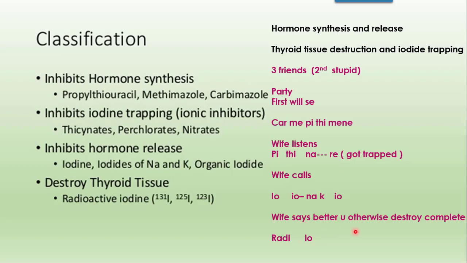Wife says better you नहा के आओ, otherwise I will destroy you. So destroy thyroid tissue, destruction of thyroid tissue. This is the last stage. Thyroid tissue destruction and the ultimatum. That means no next step, since the tissue itself is getting destroyed. So the example is radioactive iodine.